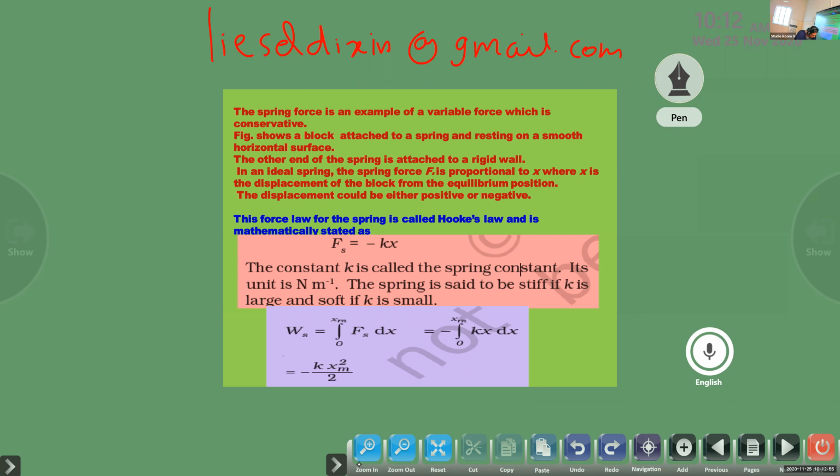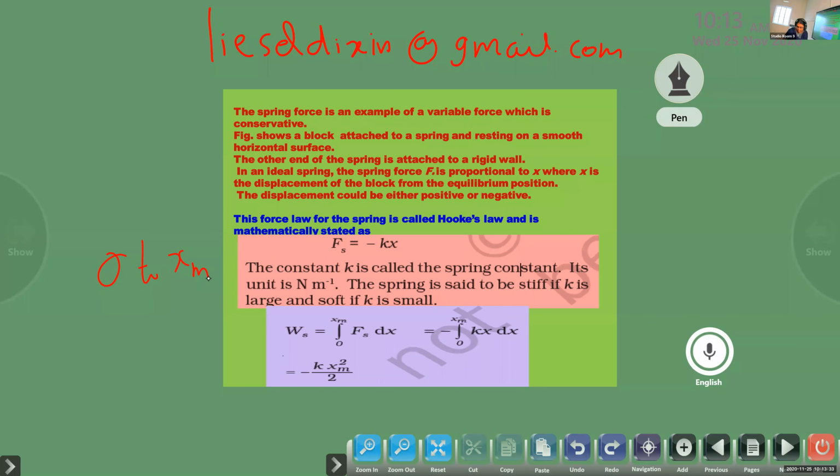By conservation law of energy, if the block is extended from 0 to x suffix m.